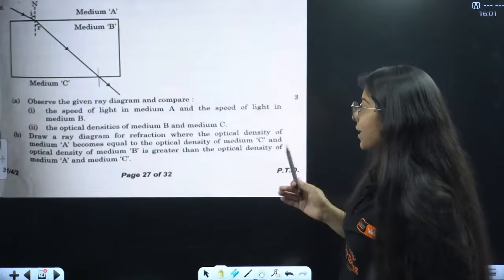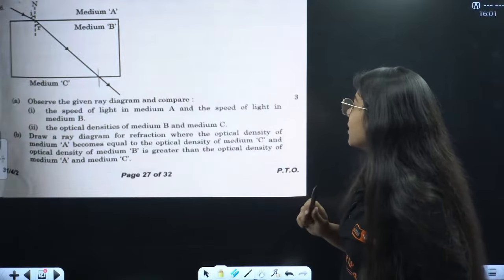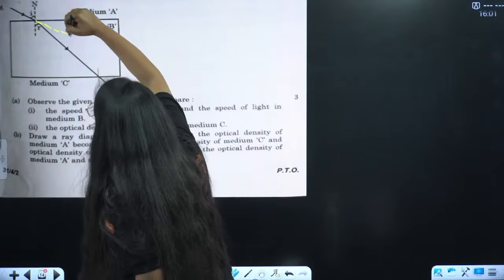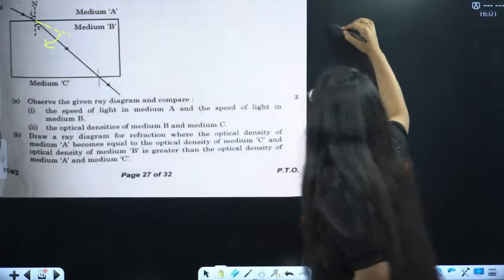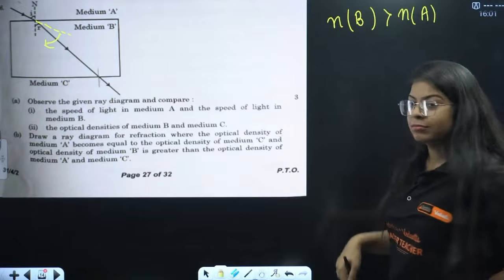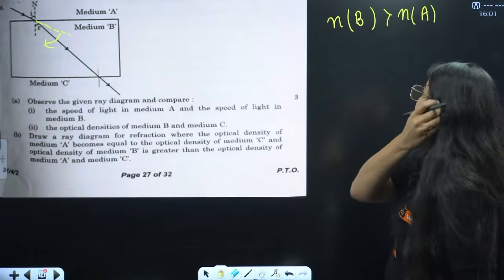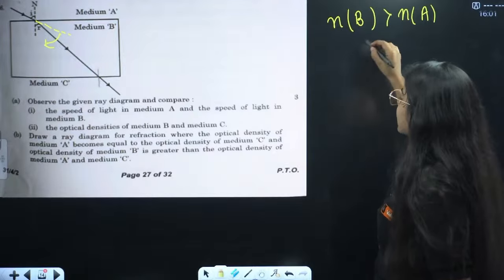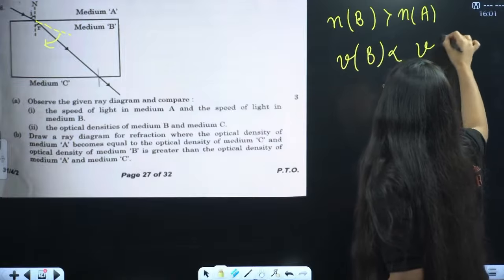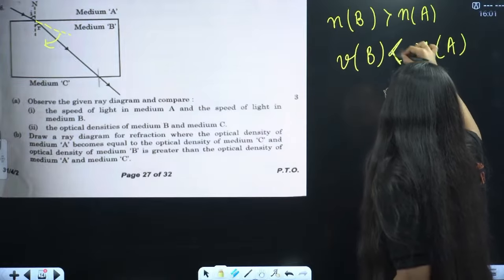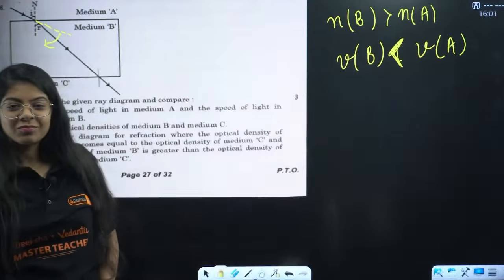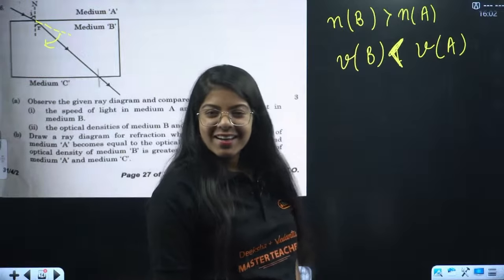Observe the given ray diagram and compare the speed of light in medium A and the speed of light in medium B. See, now it should go straight like this, but it is bending towards the normal. That means the refractive index of medium B is more than the refractive index of medium A, and that means the speed of light in medium B will be less than the speed of light in medium A. Correct, everyone.